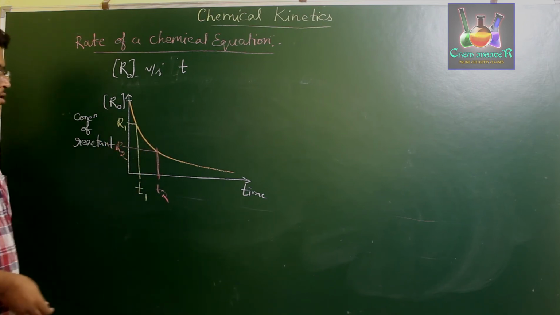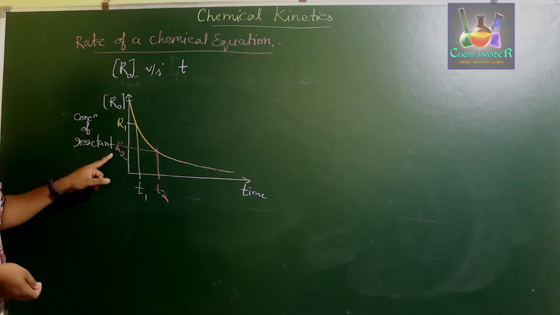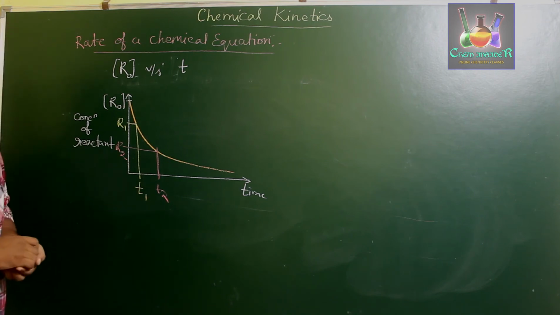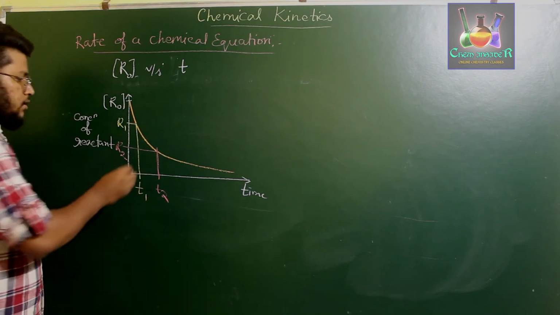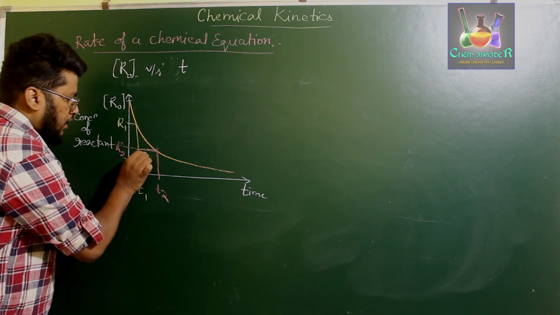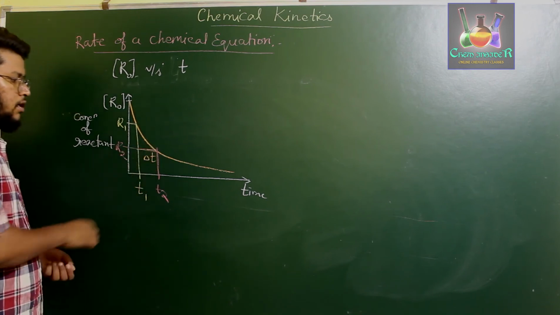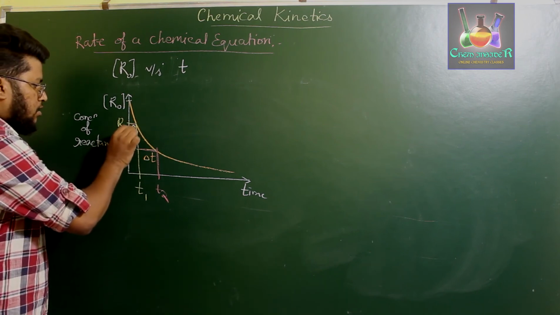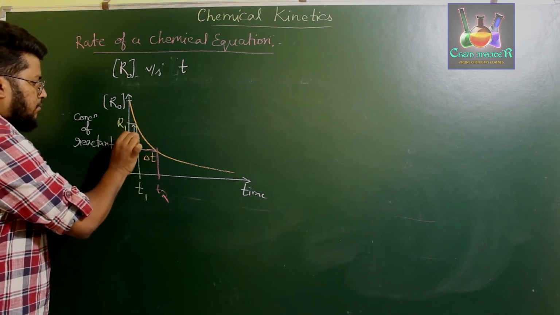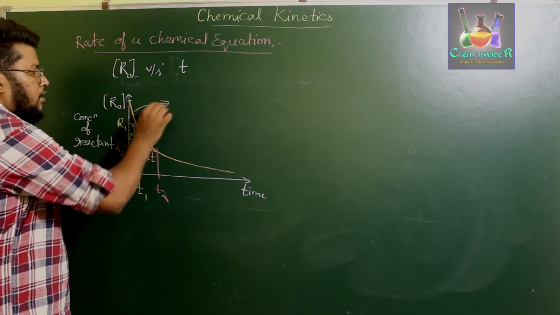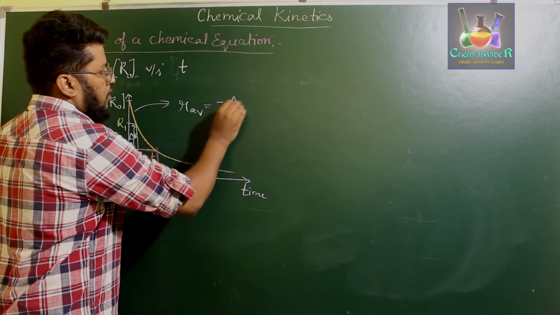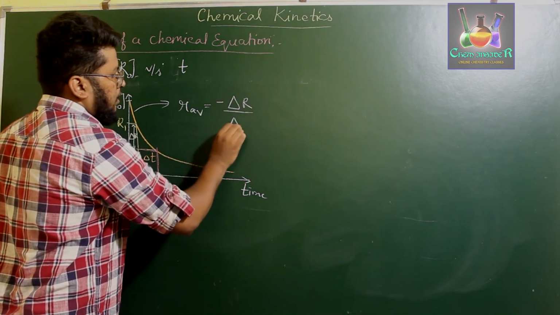So clearly if you observe carefully, R2 is less than R1 when t2 is greater than t1. The difference in time is called delta t and the difference in concentration is called delta R. So for this particular curve, R_av is equal to minus delta R by delta t.